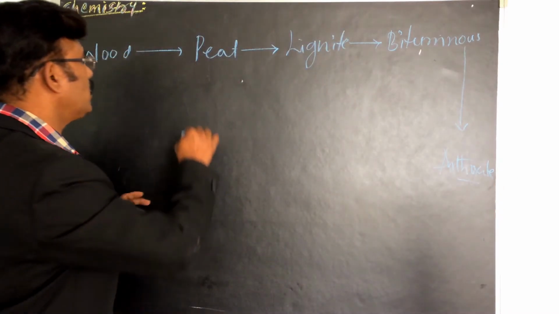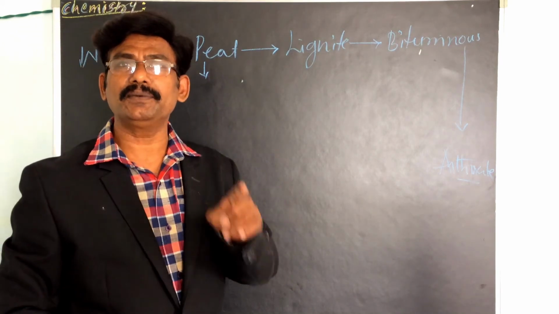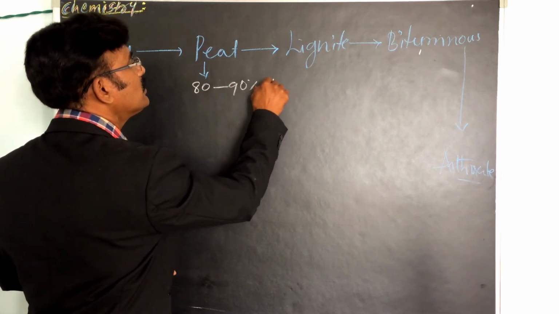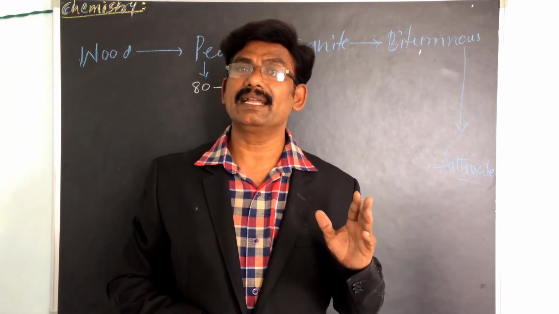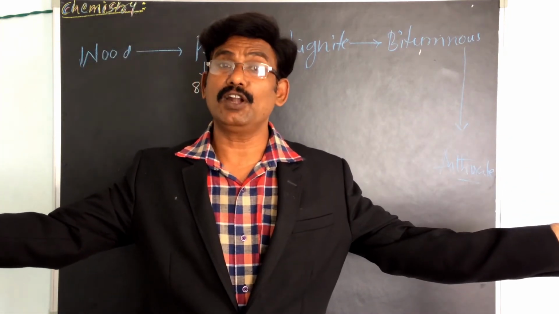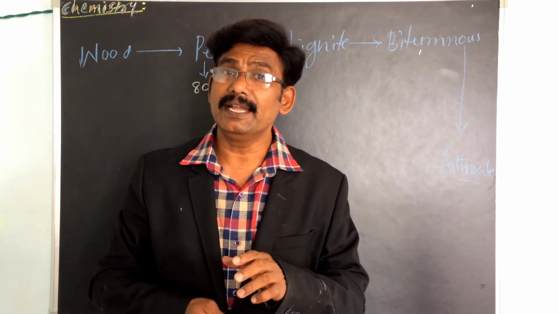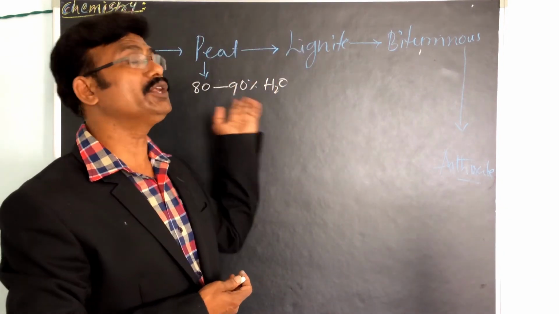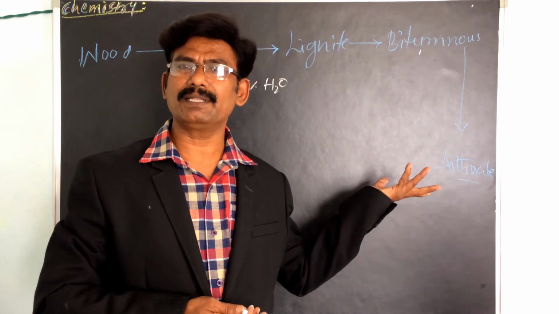Okay, now we have to see this one, peat. Peat is 80 to 90% water. On air drying, you have to remove the peat and dry it in open places for one to two months, and then it burns freely. It is not economical because of the very high percentage of water content.